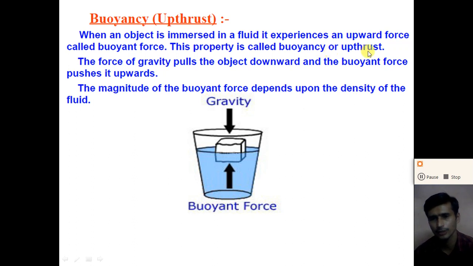So dear student, from the above activity, if we consider the bottle, when the bottle is placed in a liquid or water, the water exerts a force in the upward direction, and this force is called the buoyant force. And this property is called buoyancy, or we can say upthrust also. So understand what buoyancy is.